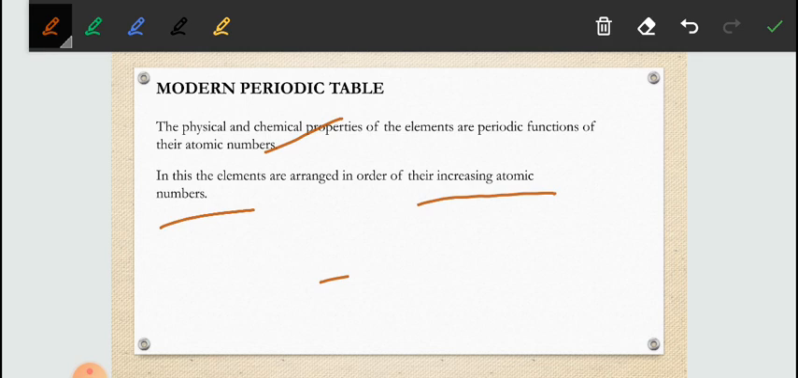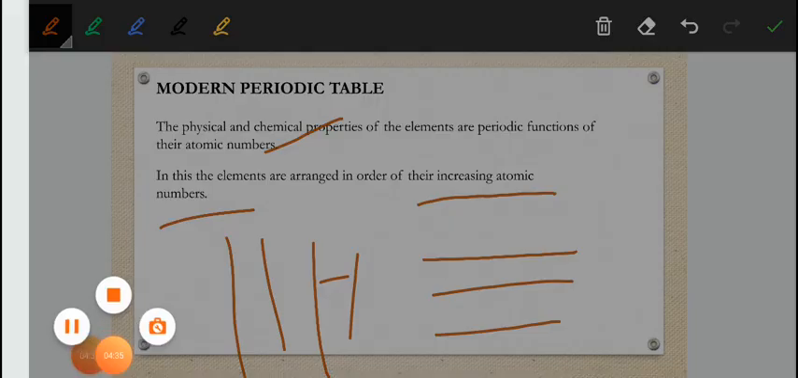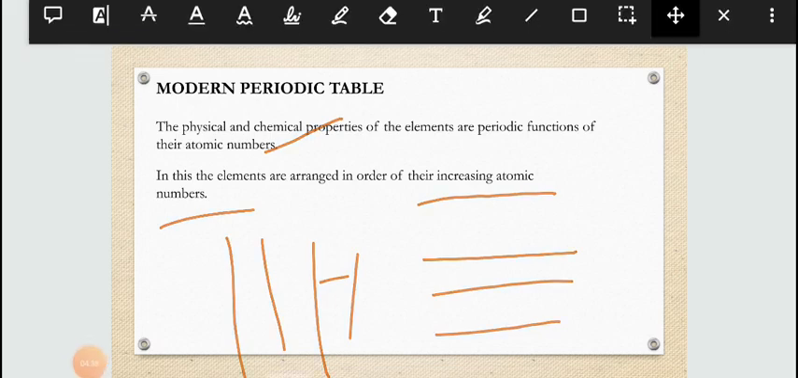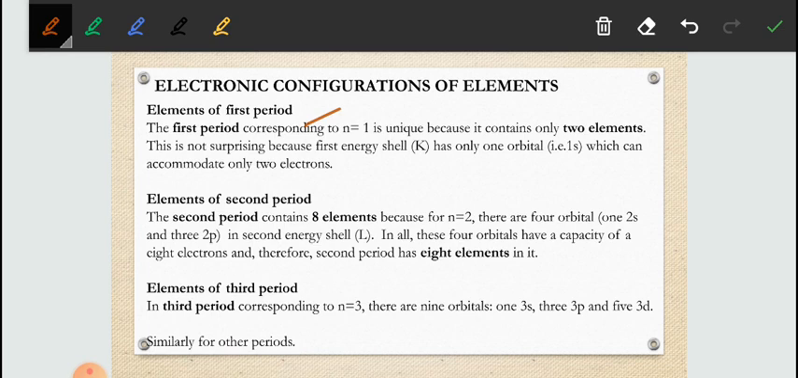So there are 7 periods and 18 groups. The 7 periods are numbered 1, 2, 3, 4 and so on, and groups as 1A, 1B, 2A, 2B, up to 8 and so on. So let's see how this has been done. Let's talk about the periods and the electronic configuration of the elements. He has created 7 periods and 18 groups in his table. If we talk about the elements of the first period, first period means n equals 1.